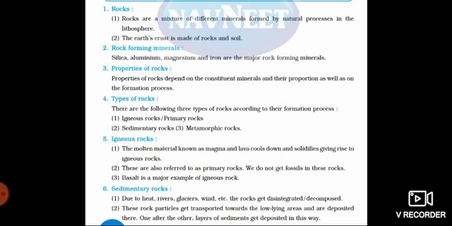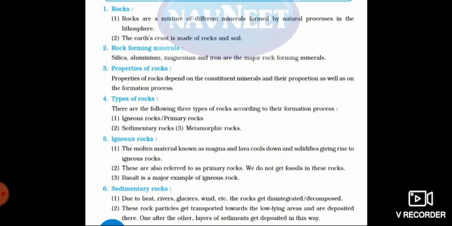Also because of the rivers, if you see the small stones or rocks at the side of the river, how they are decomposed, isn't it? So even the glaciers, meaning when the snow melts and moves down and falls into the river, that is called a glacier. And also because of wind, the rock is getting disintegrated or decomposed. Understood? Second point, the rock particles get transported to the low lying areas and are deposited there.